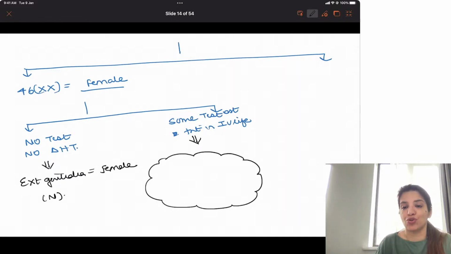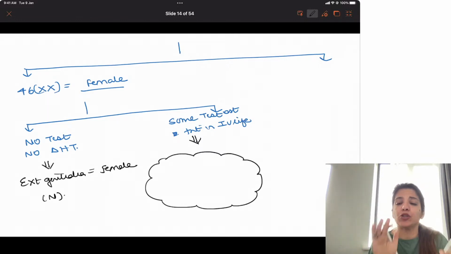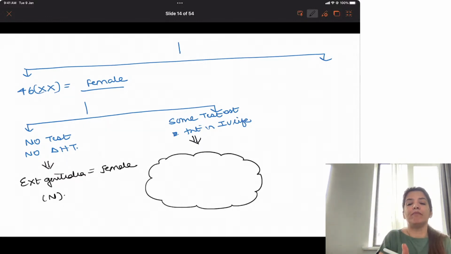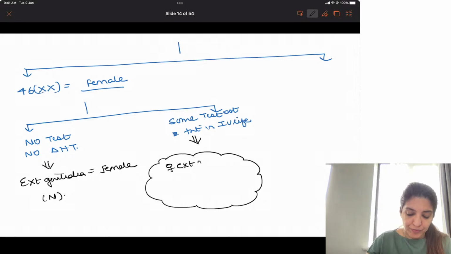It is going to make the external genitalia resemble male genitalia. It will not exactly look like male external genitalia, but there will be resemblance to it. So the female external genitalia starts resembling male genitalia.